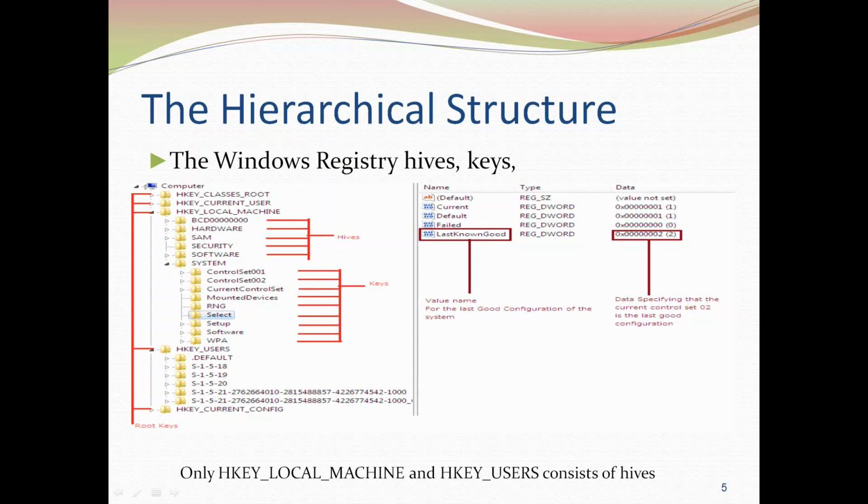Then S-1-5-21 is for the domain user. This is the security identifier for the domain user. So what is the domain user? That means we can have a global group of users, and a particular user is going to be part of that domain. The users you have created, XYZ, ABCD, who can access that particular Windows operating system, are going to be part of that global group, okay. That is identified by using this S-1-5-21.